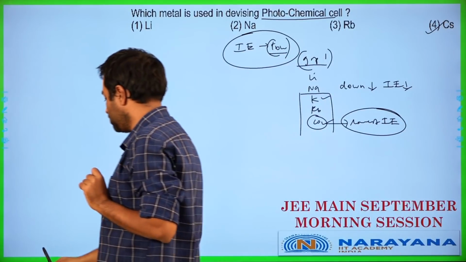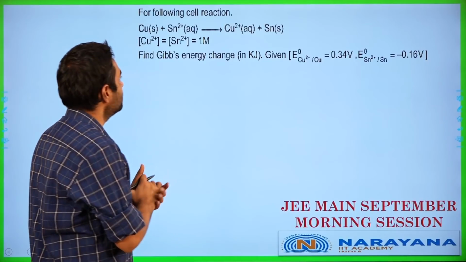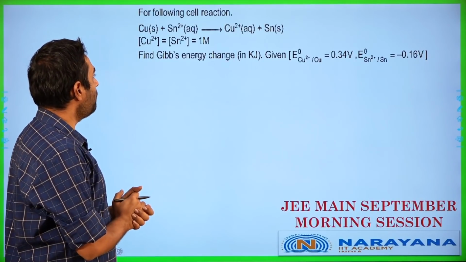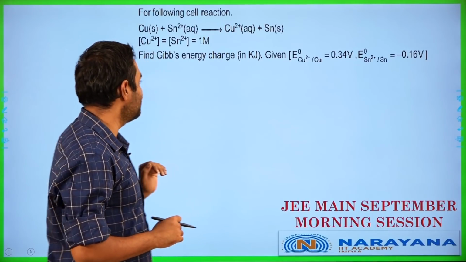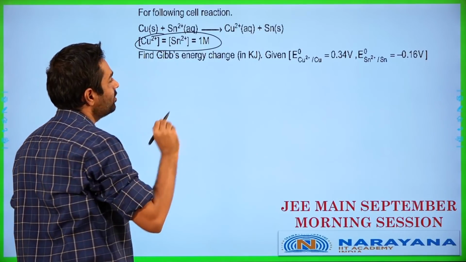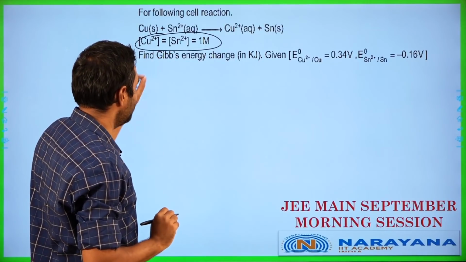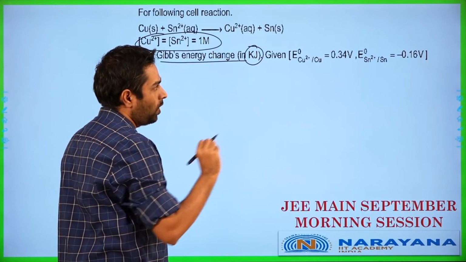Alright, let's get to the next one. Next question here is this: for the following cell reaction, copper solid plus tin 2 plus aqueous giving copper 2 plus aqueous plus tin solid. What is going to be given here? They are giving us copper 2 plus and tin 2 plus concentrations as 1 molar respectively in this case. Find the Gibbs energy change in kilojoule units is what is asked over here.